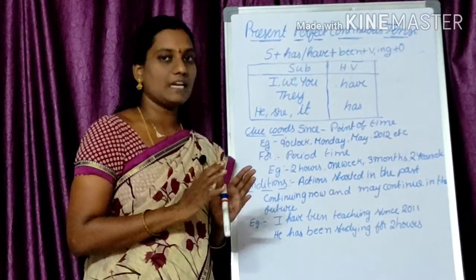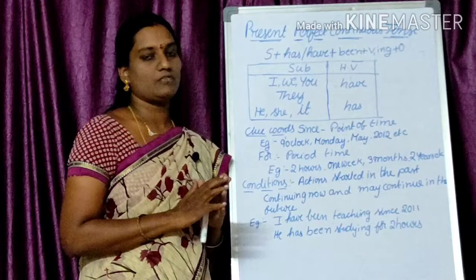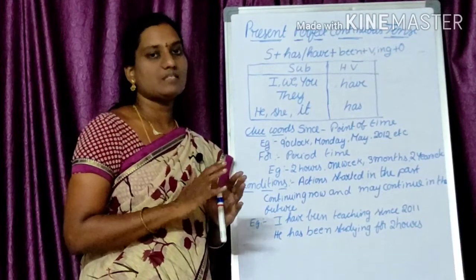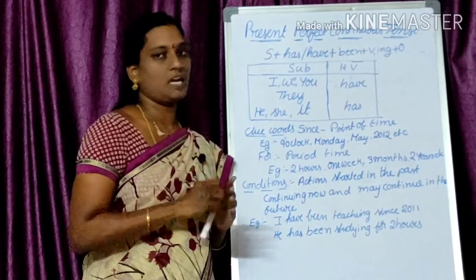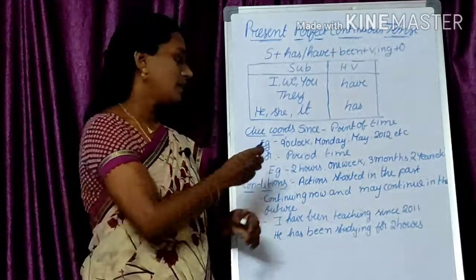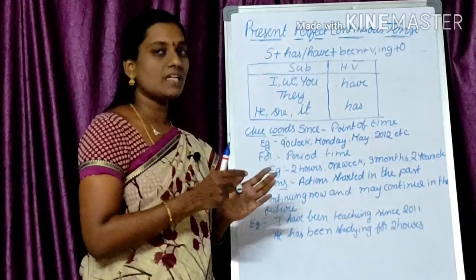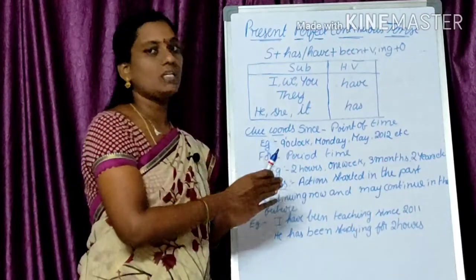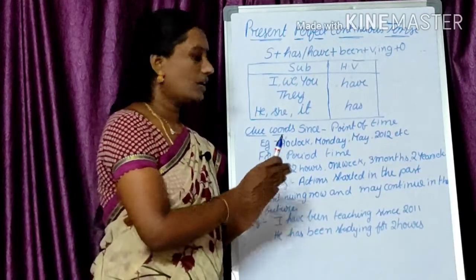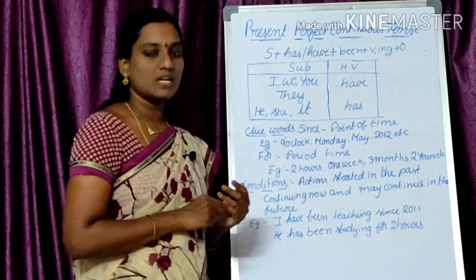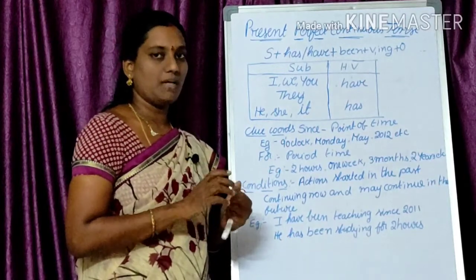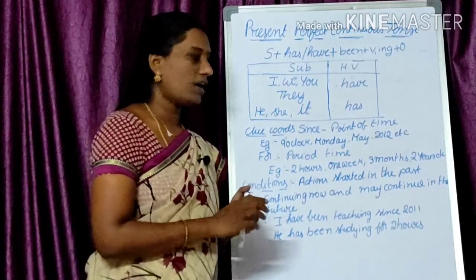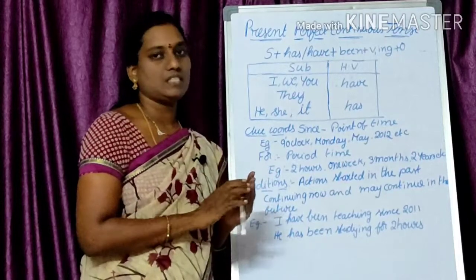Here we should get clarity on what is meant by point of time. Point of time is nothing but a particular time. If you see 9 o'clock, it's certainly saying at 9 o'clock. Next, Monday, it's a particular day name. Next, May is the name of a particular month.